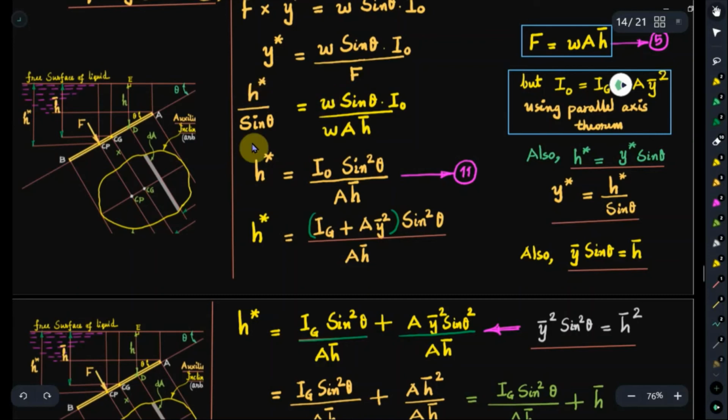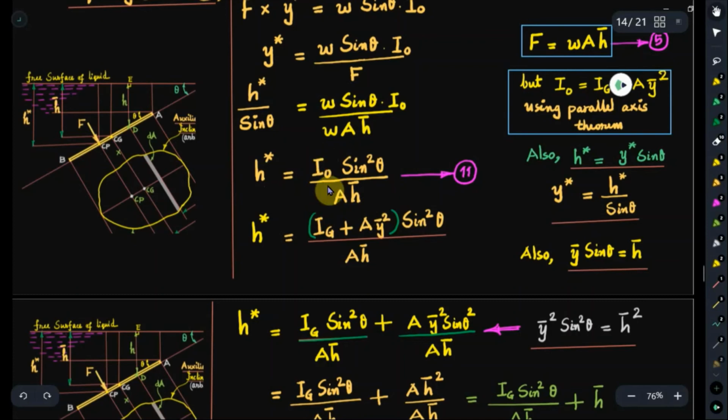Now this h star by sine theta is there on the left hand side. So take this sine theta from the left hand side to the right hand side. So what you will get, h star is equal to I naught into sine theta multiplied by sine theta over here, so sine square theta divided by h bar.